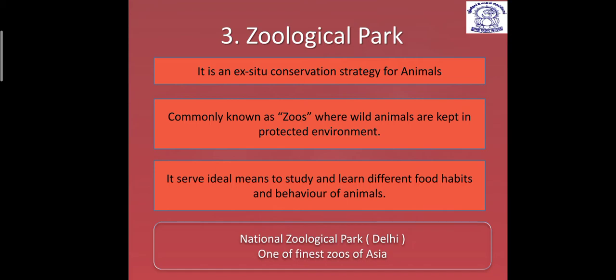Now one more statement I need to add here. In a zoological park, I hope you have seen that caves and big separated areas are created for the different animals, where some plants are also grown. Why is it like this? Because in a zoological park we try to give a habitat similar to their original habitat, so that they can reproduce better, grow better, and survive better. So there is a need for conditions similar to the natural environment in the case of a zoological park.